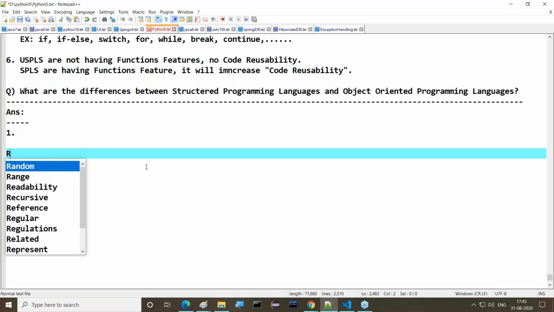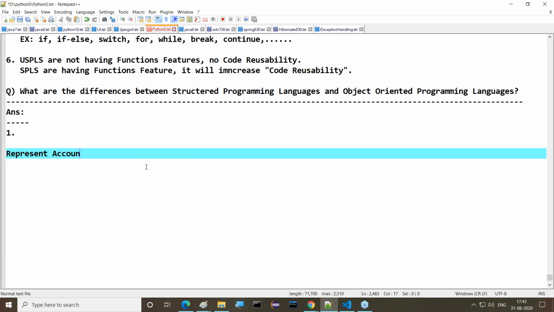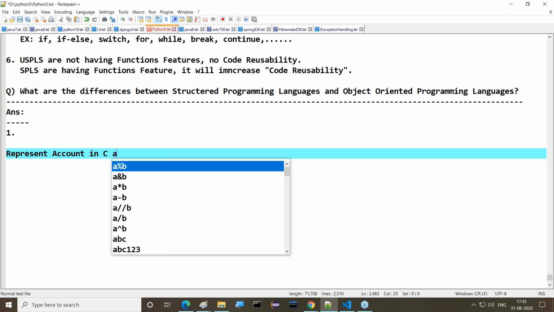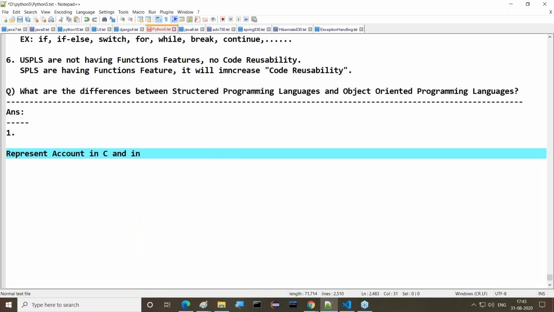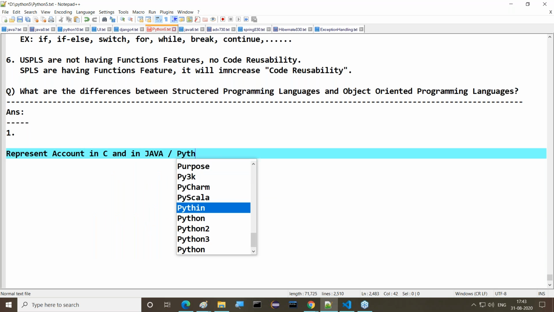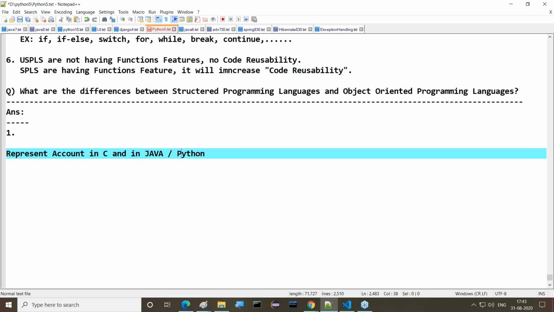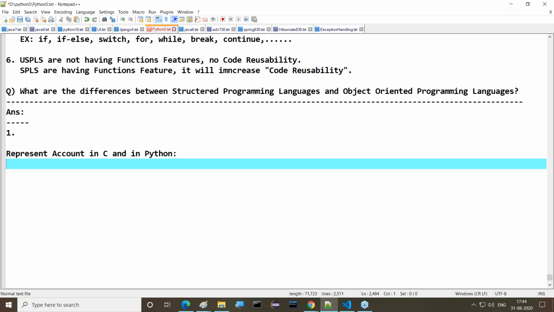Represent the account in C and in Java or Python. Our present concept is Python. Where do we get simplicity? That's my question: where is it simple to prepare our application?